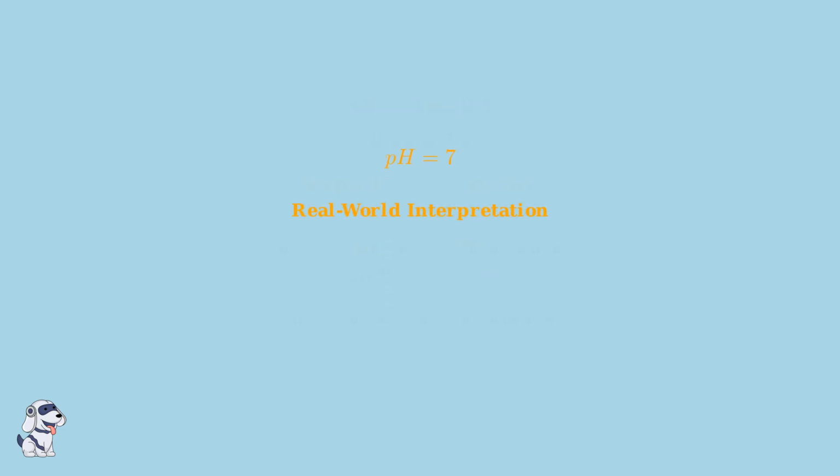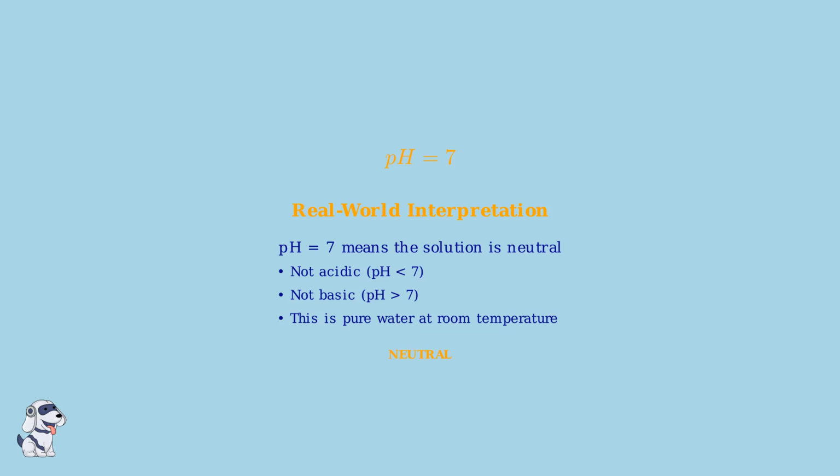This result has important real-world meaning. A pH of 7 indicates that our solution is perfectly neutral, neither acidic nor basic. This is exactly what we expect for pure water at room temperature. The power rule helped us quickly calculate this fundamental chemistry value.